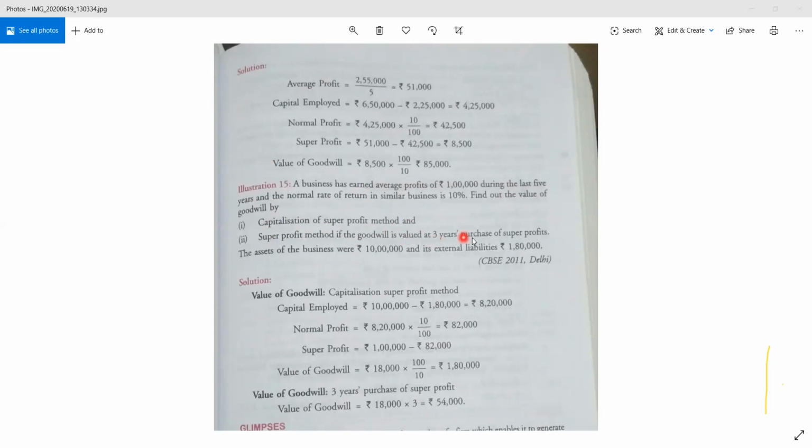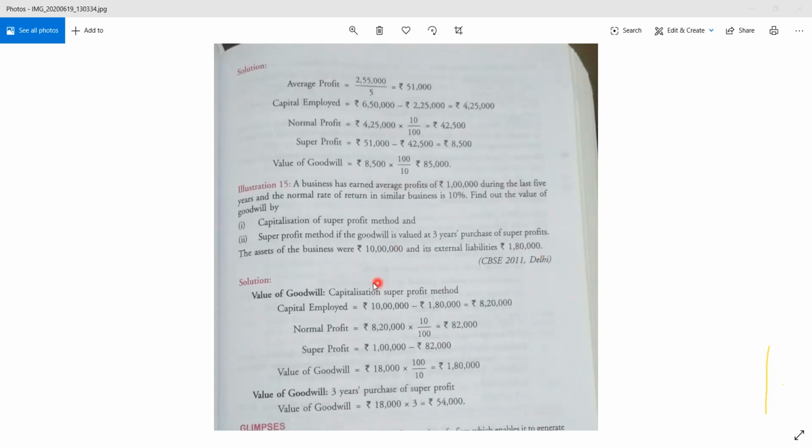If the goodwill is valued at 3 years purchase of super profit, मतलब दो मेथड यूज करना है. Your question may ask you to follow any one method or can ask for following two methods to find out the value of goodwill. Okay, sometimes it might be asking you to follow two methods, and generally there's only one method. Okay, and the asset of the business was 10 lakh, whereas external liabilities was 1,80,000. Clear? Now you know how to find out the capital employed, right?